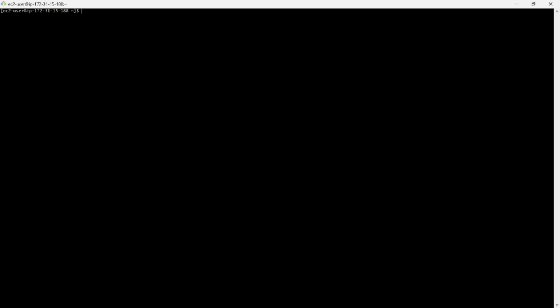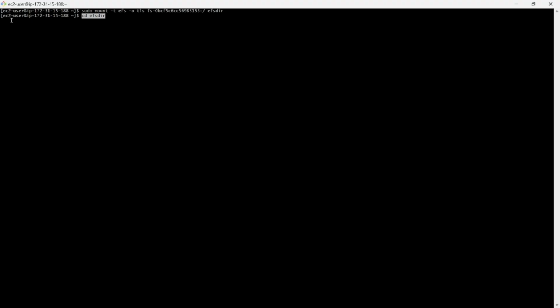Then we have to copy my previous file system ID and mount this file system into the EC2 instance. Here we created the second EC2 instance and we are mounting this EFS file system in our second EC2 instance, that is, in another EC2 instance. Once we mount this file system, we have to change the directory: cd into the EFS directory.